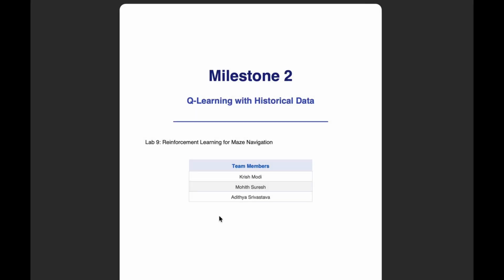Hello everyone. I'll be presenting milestone 2 of this project, which focuses on Q-learning with historical data for maze navigation.